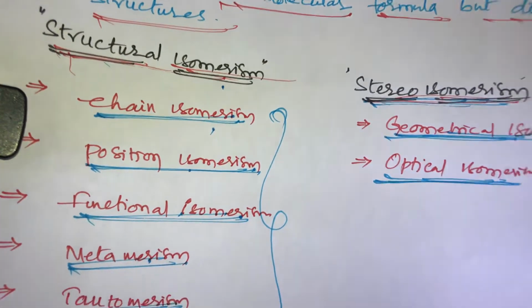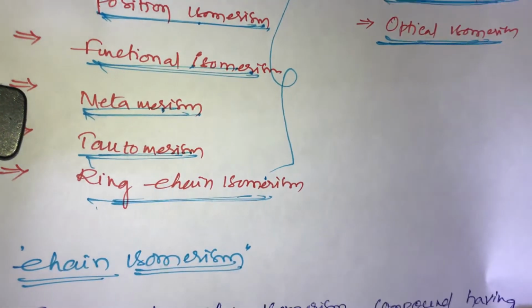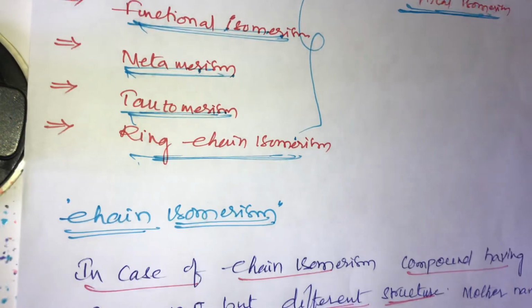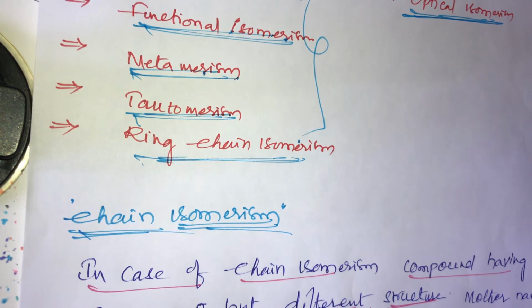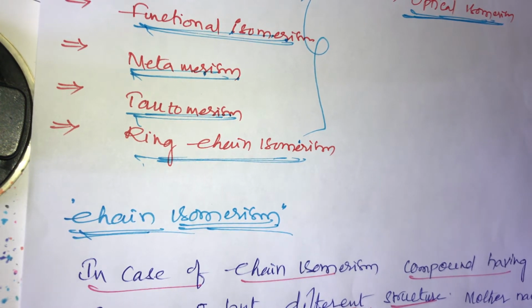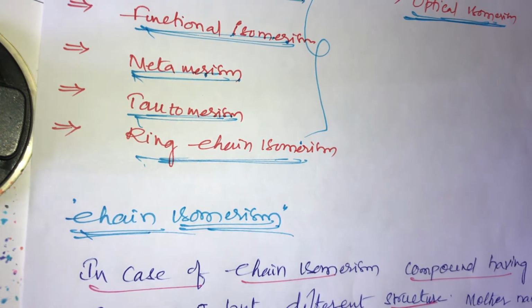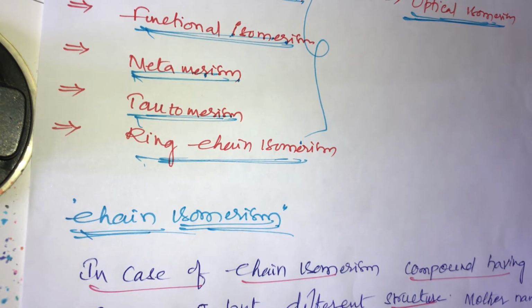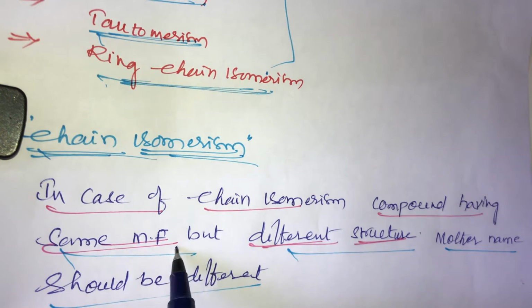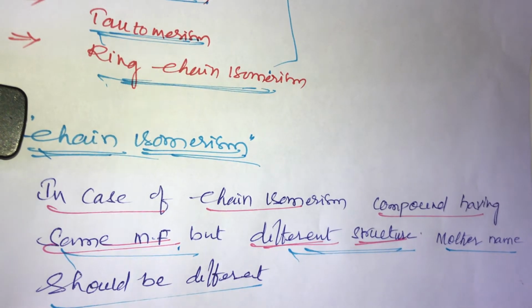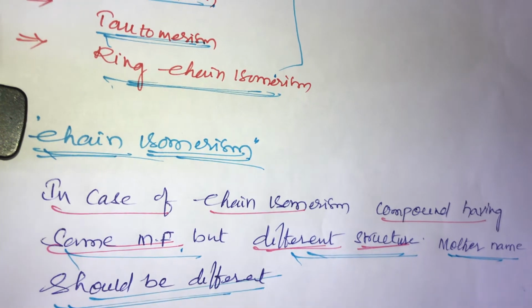Now first, we are discussing what is chain isomerism. In the case of chain isomerism, compounds have the same molecular formula but different structures. That means structures are different and the mother name should be different.